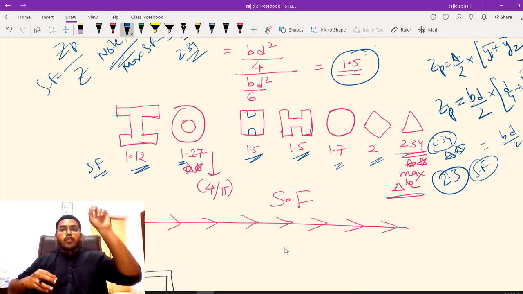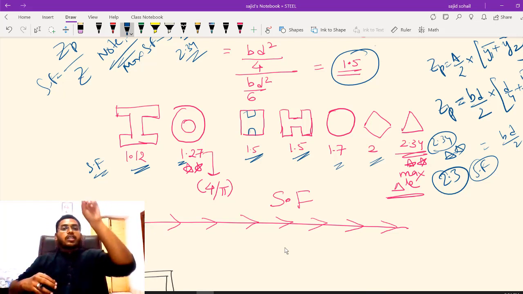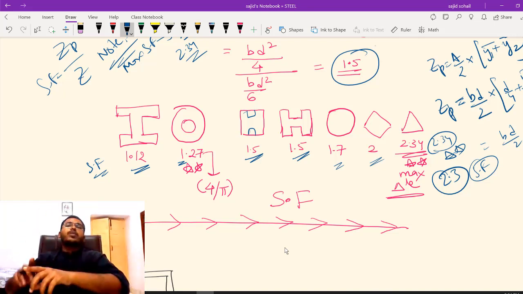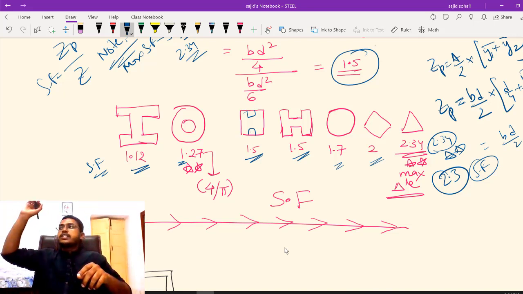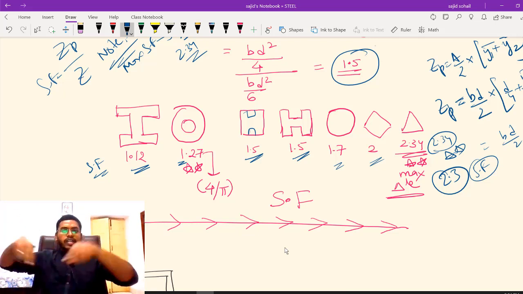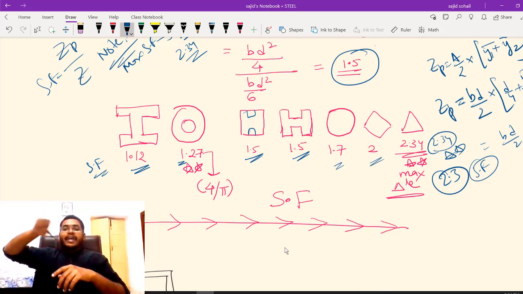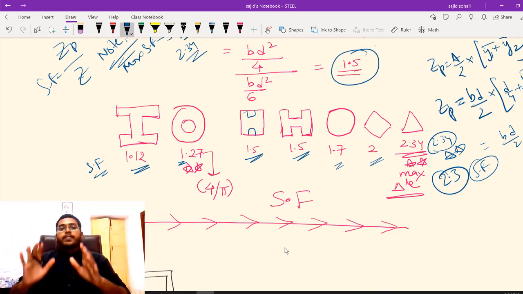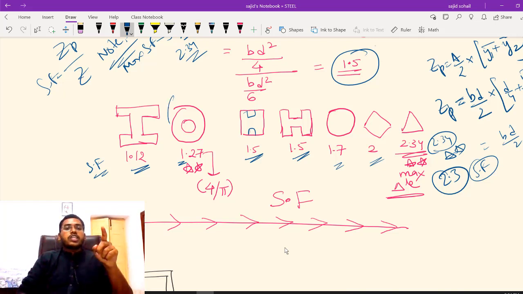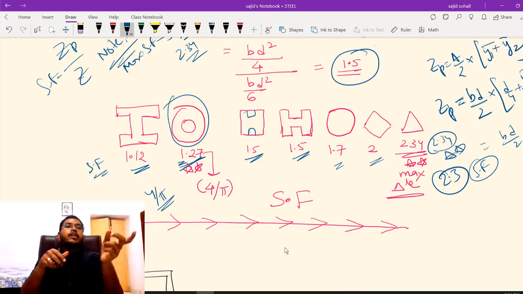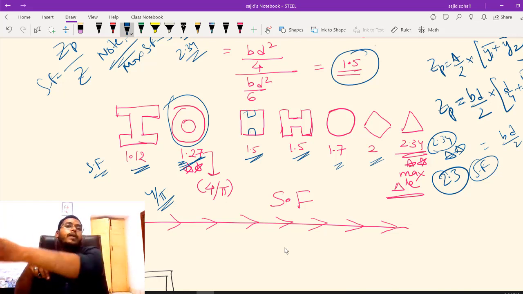Repeat with me. I section 1.12, tubular section 1.27, rectangular section 1.5, H section 1.5, circular section 1.7, diamond shape, rhombus, whatever you want to call it, that is 2, and triangle 2.34. Maximum for which? Triangle, 2.34. All you have to remember. And one more thing, this section that you see, it is 1.27, or you also remember it as 4 by pi. Sometimes in the exam he can give you a diagram and ask 3 by pi, 4 by pi, 5 by pi, 6 by pi.